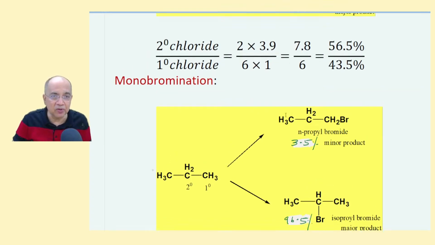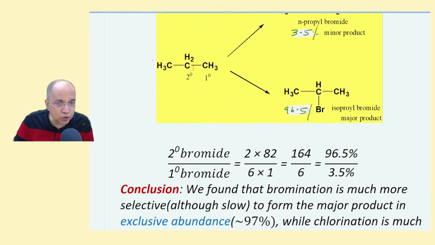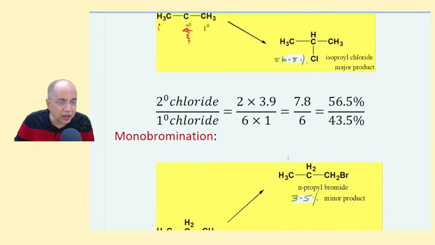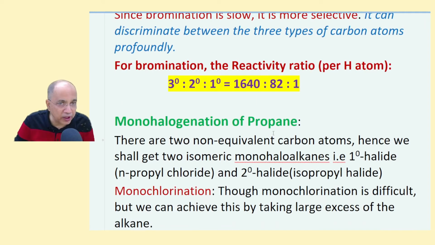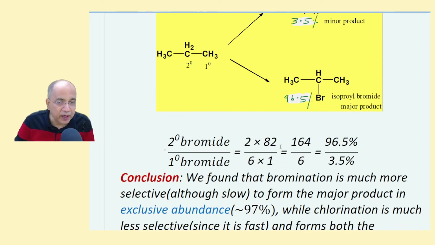Why? Because when there is a competition, the statistical factor is 2, but on a per hydrogen basis in bromination for 2 degree it is 82. So 2 into 82 and 6 into 1, because the standard for comparison is 1 degree, so it is taken as 1, and the statistical factor is 3 plus 3, 6. And this is 164 by 6.